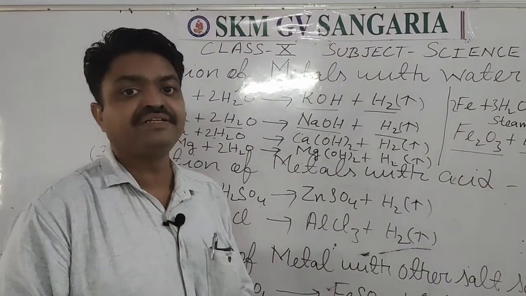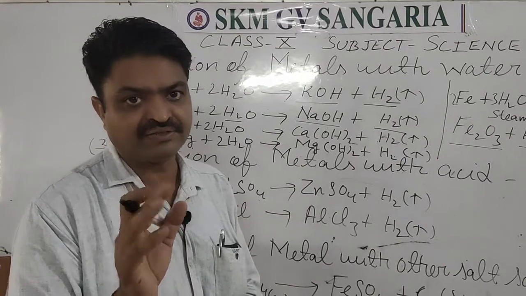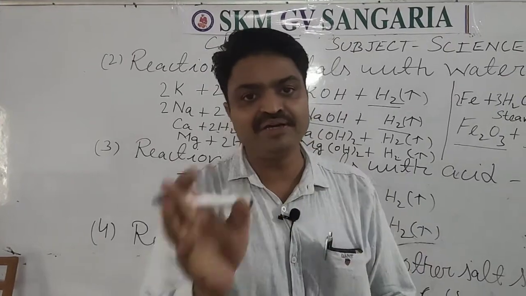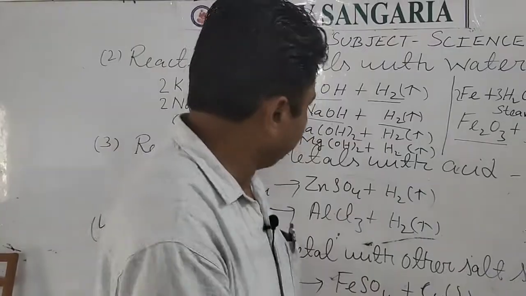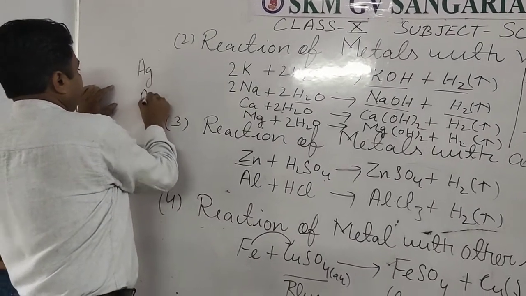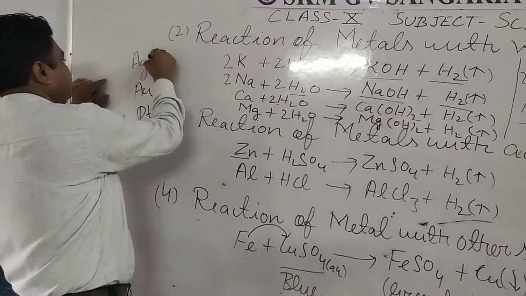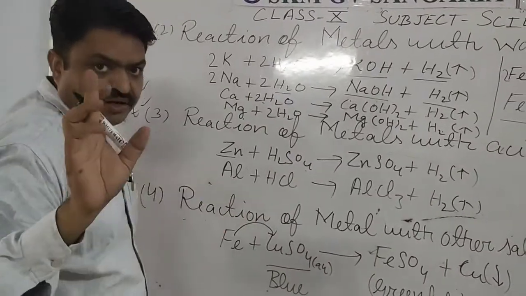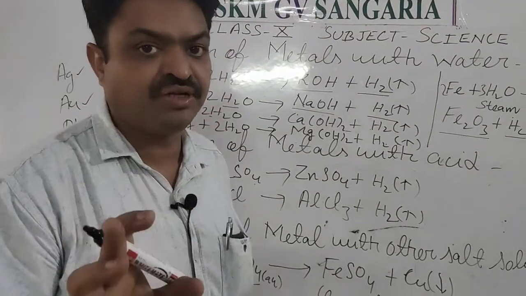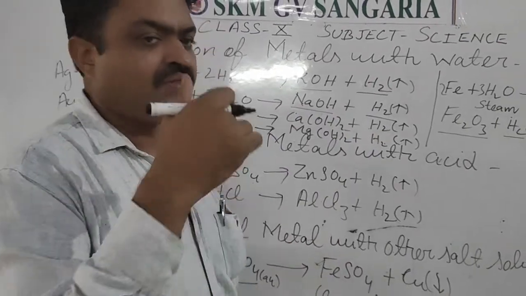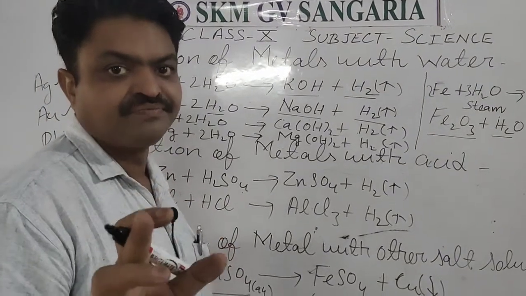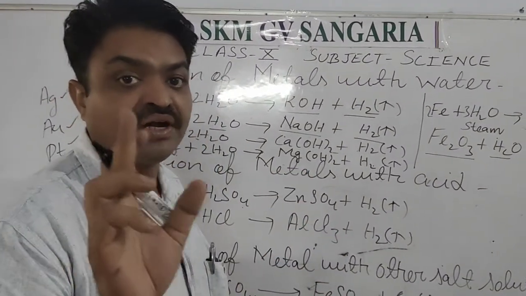So acids also react with metals, and which type of metals do they react with, students? Most reactive metals and mid reactive metals. The least reactive metals like Ag, Au and Pt, meaning silver, gold and platinum, don't react with water and acid in normal conditions, students, because they are least reactive. That's why these metals are used to make ornaments.